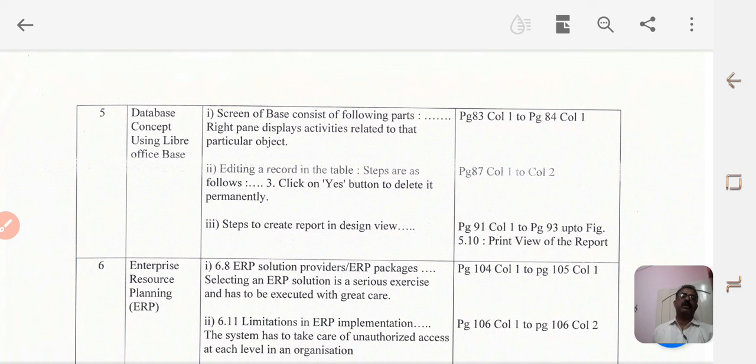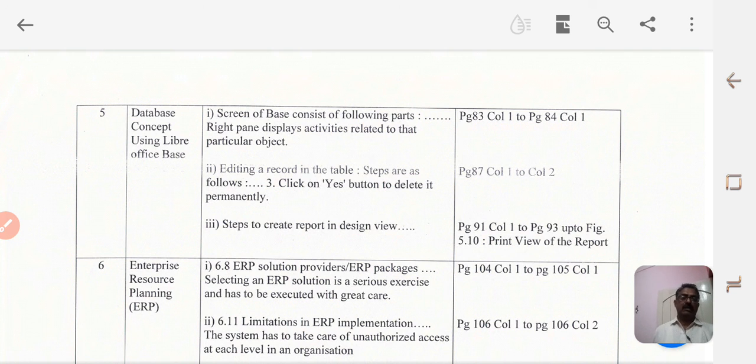Then the second topic excluded from lesson number 5 is editing a record in the table. The steps are as follows, from this up to clicking the yes button to delete it permanently, which is on page number 87, column 1 and column 2. And the next one is the steps to create a report in design view, mentioned on page number 91, column 1 to page number 93, up to figure 5.10, print view of the report.